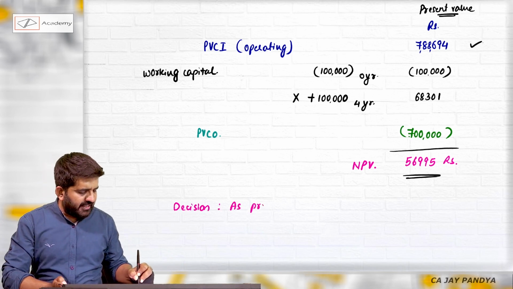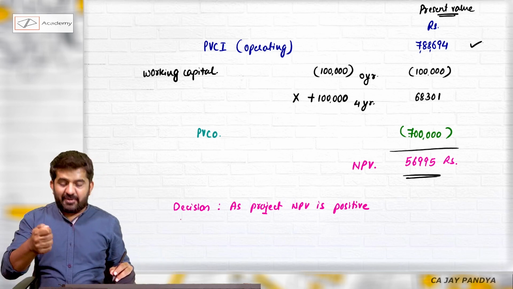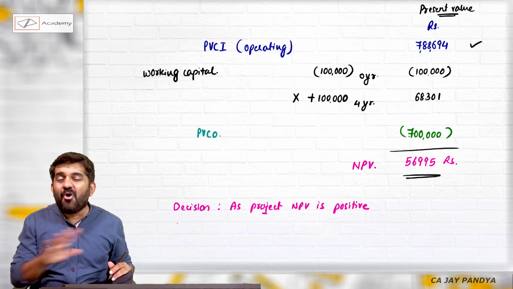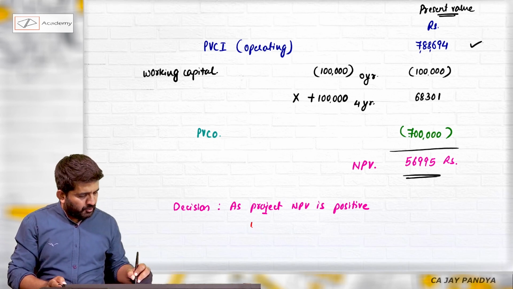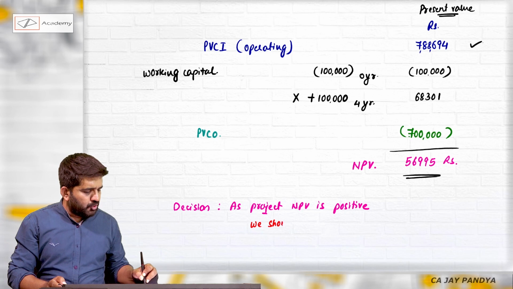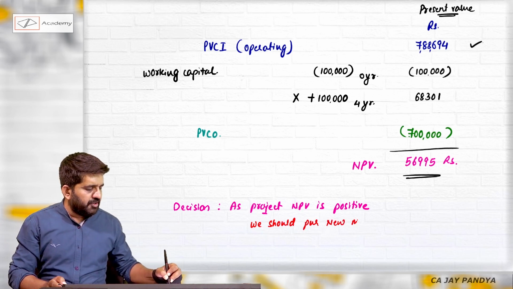As project NPV is positive, try to understand, I am writing an incorrect answer. After doing all things correctly, I am doing something incorrect. As project NPV is positive, we should purchase new machine.